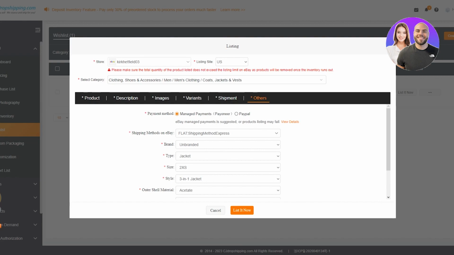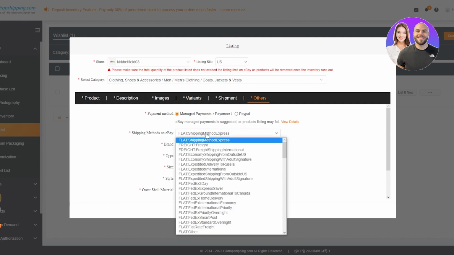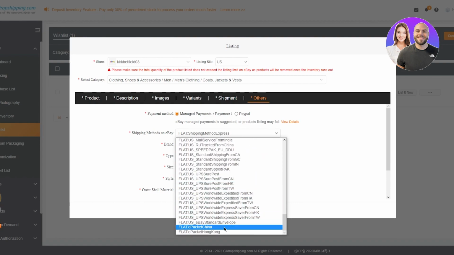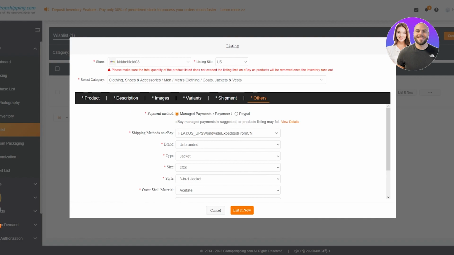So what I recommend is to choose a freight courier that is most likely linked to your country or that is used quite frequently. So I'd say go with either the express shipping method, or you could go with UPS Worldwide. Now, obviously, it's shipping from China, right? So I'm just going to go ahead with that, and you can see it's worldwide shipping straight from China, and easy shipping. Now, moving on, what you can do is go over to the brands and so on, okay?